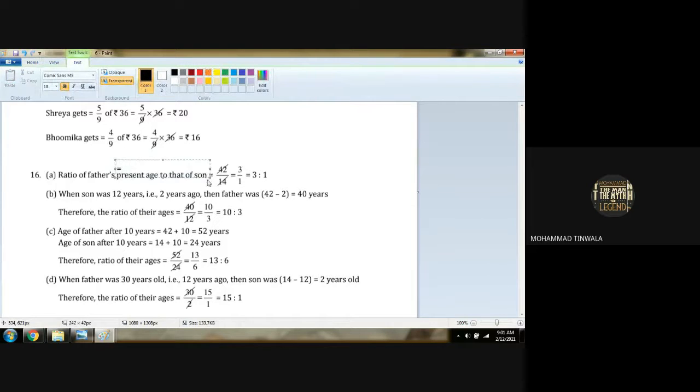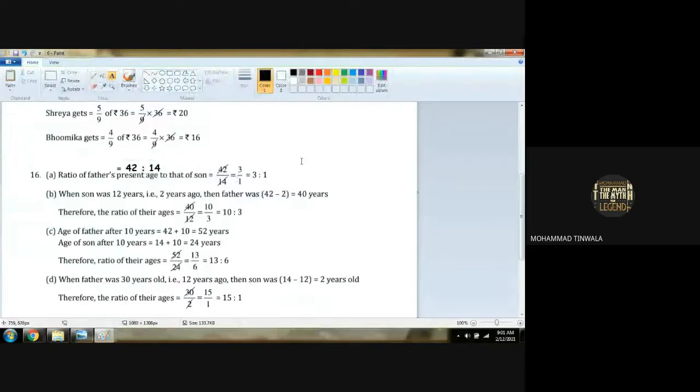Is equal to 42:14. Then 42 upon 14, 3 upon 1. That will be 14 ones are 14, 14 threes are 42. 3:1 is the answer. Second, when son was 12 years, that is 2 years ago, that father was 40 years old. 42 minus 2 will be.